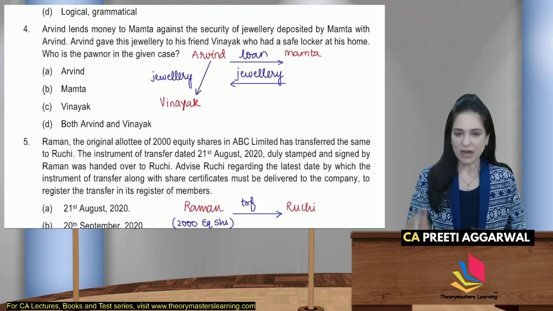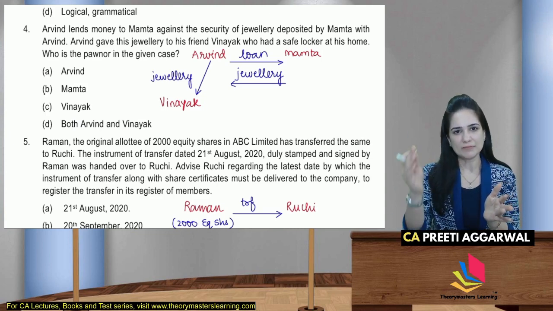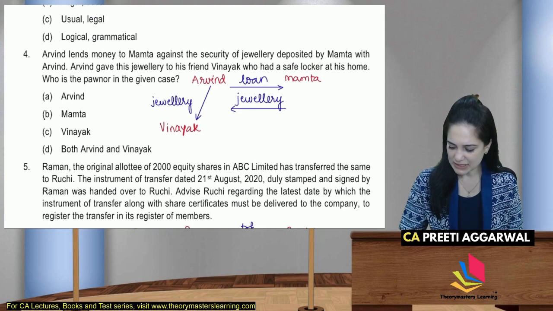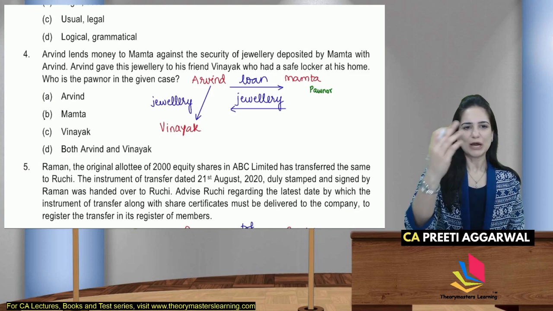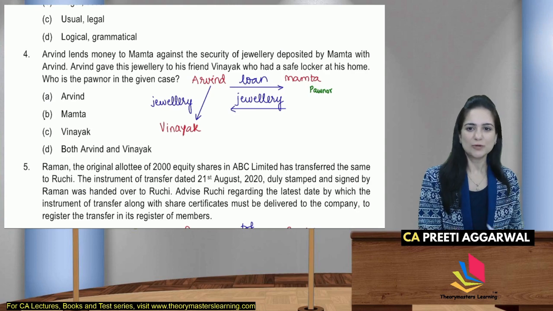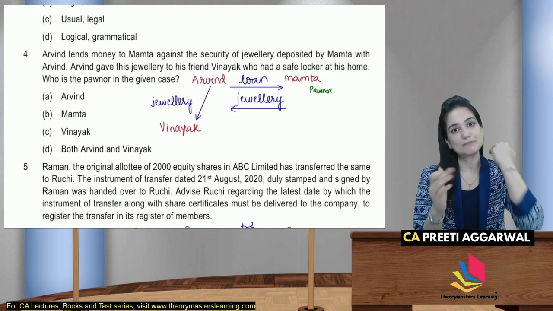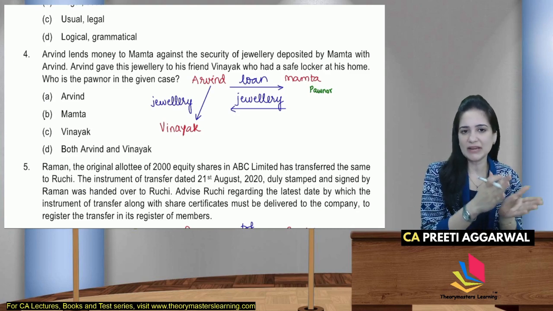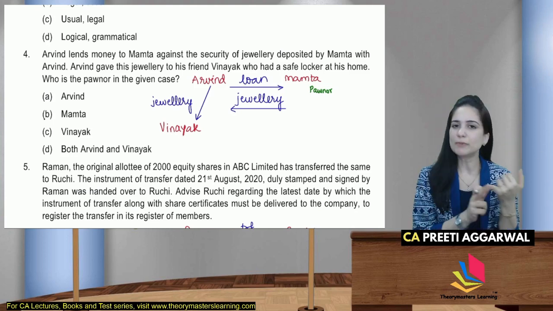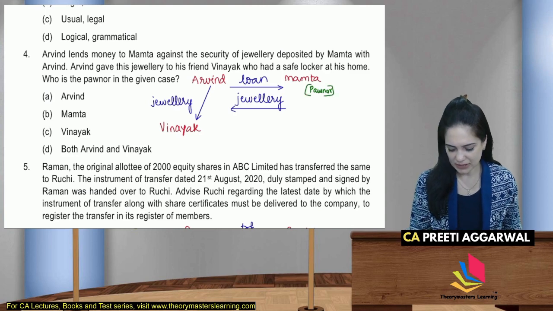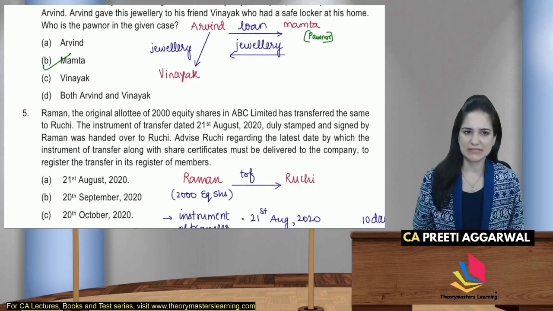Now in this case, Arvind has given loan to Mamta and Mamta has given jewelry as security. As security, it means that Mamta in this case is the pawner. Ma'am, why have they given us the fact that Arvind gave his jewelry to Vinayak to keep at home? That is bailment. You have given it to Vinayak for safekeeping, that is bailment. If anything is given for safekeeping, transportation, that is bailment. But anything given as security for due performance of contract, for payment of debt, that is pledge. So the pawner is Mamta in this case. If you have selected Mamta, then your answer is correct.